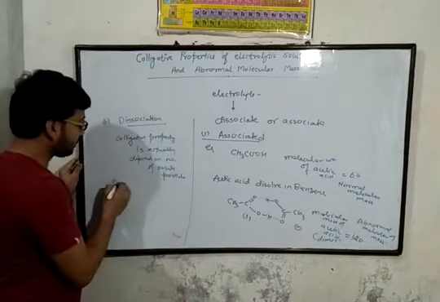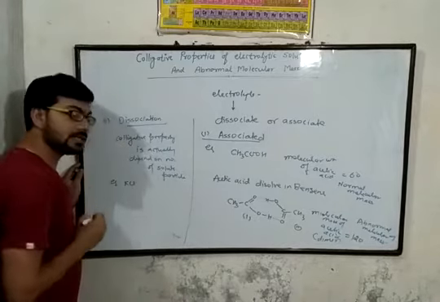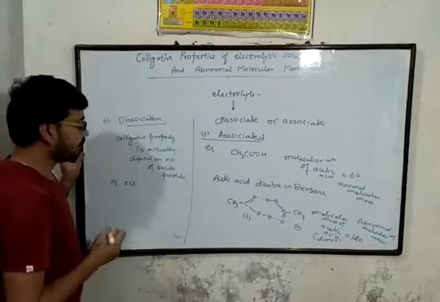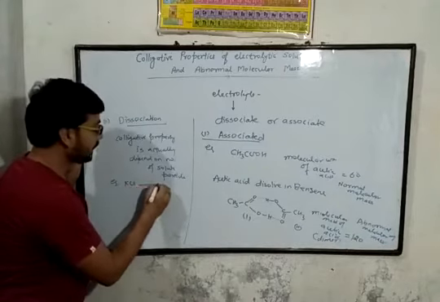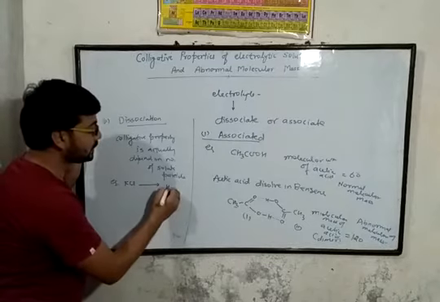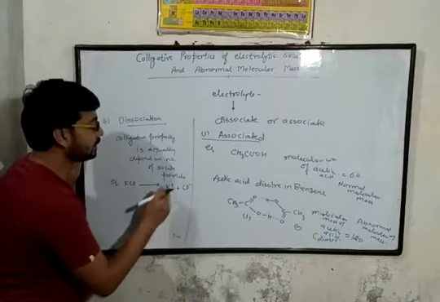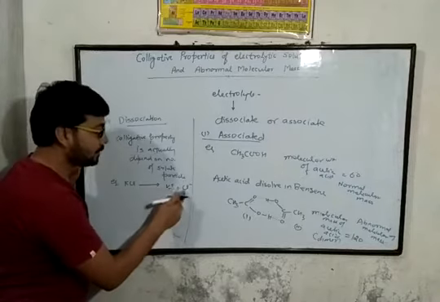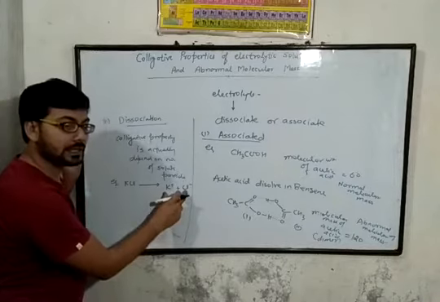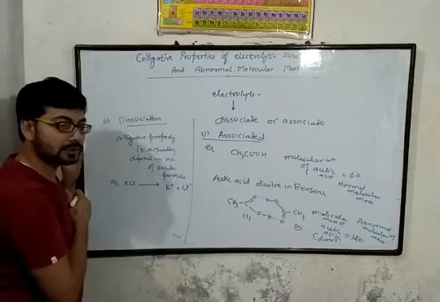If we take the example of potassium chloride, KCl, in the solution, then KCl breaks into potassium ion and chloride ion. There are two particles, so if the number of particles increases, then the colligative property also increases.